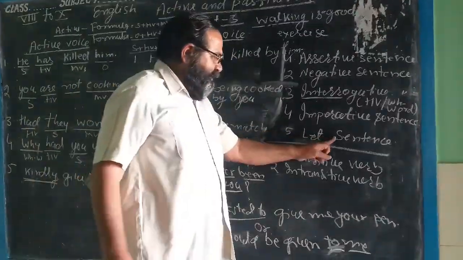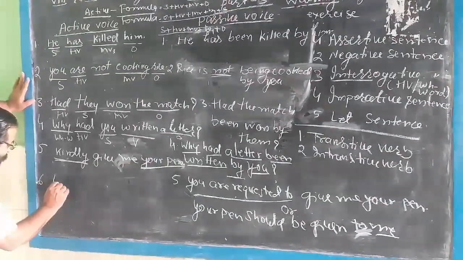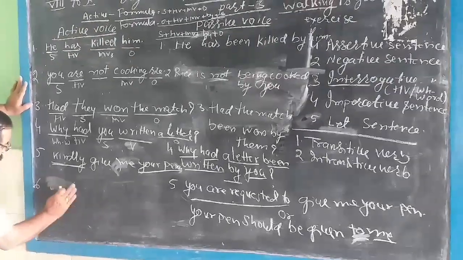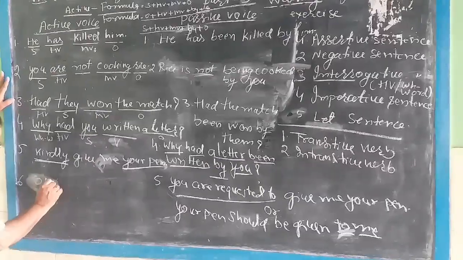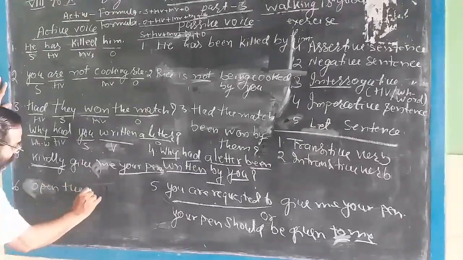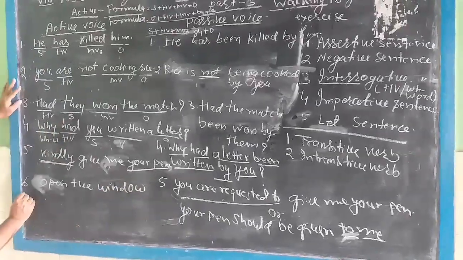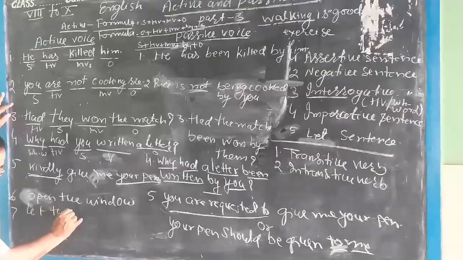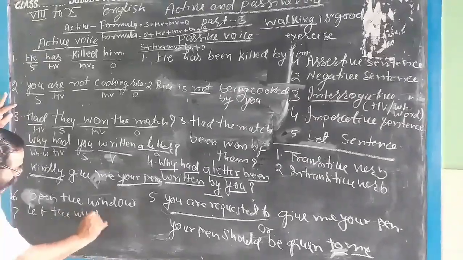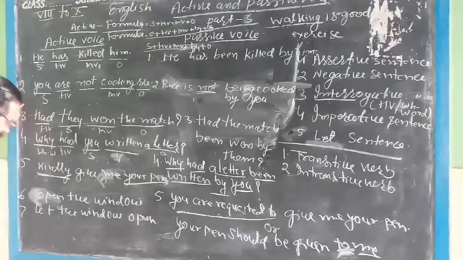Now, third is the let sentence. When you find any sentence with let, I write here: open the window. Open the window. And the second sentence is let the window open.